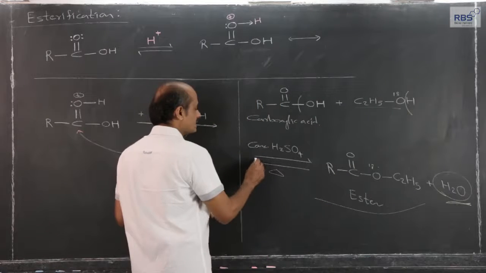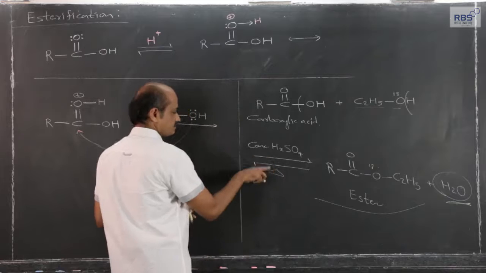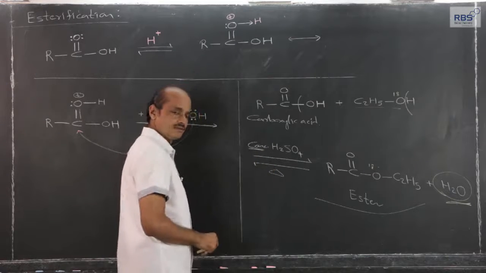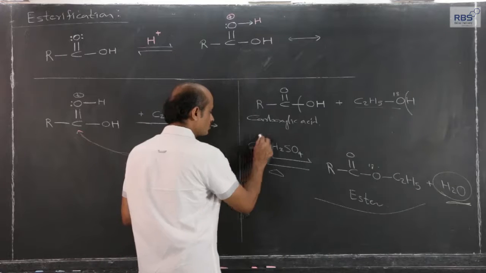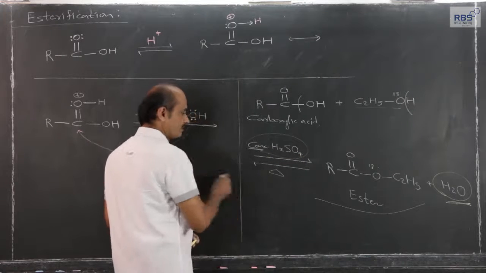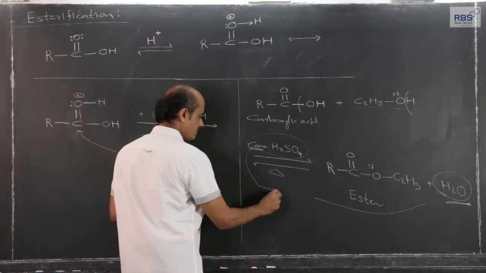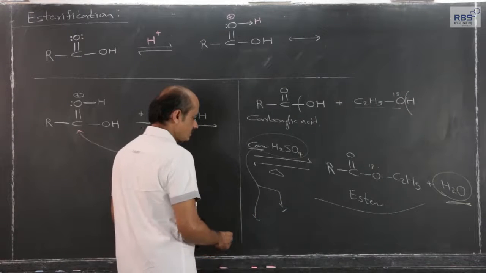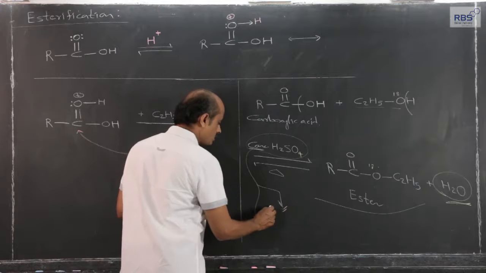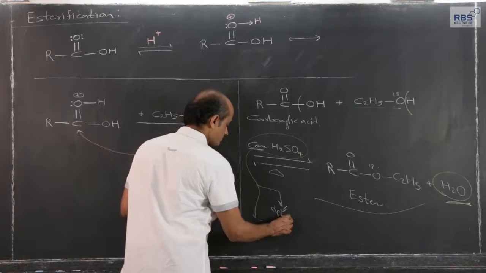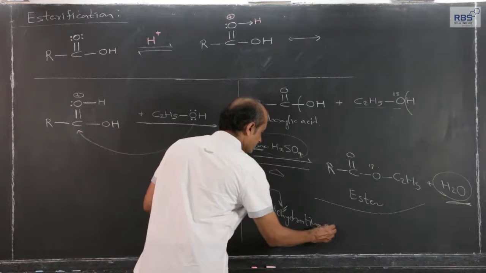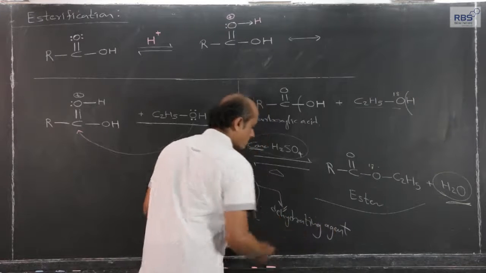Now, this reaction is a reversible reaction. Concentrated H2SO4 has dual behavior, a double role we can say. It is a strong dehydrating agent, so it pulls away the byproduct water.